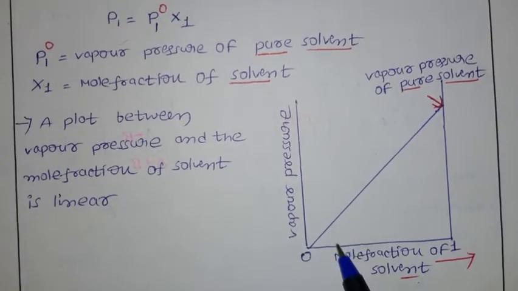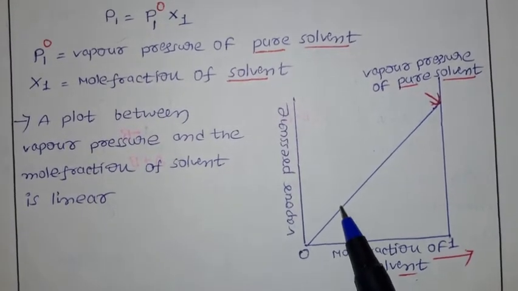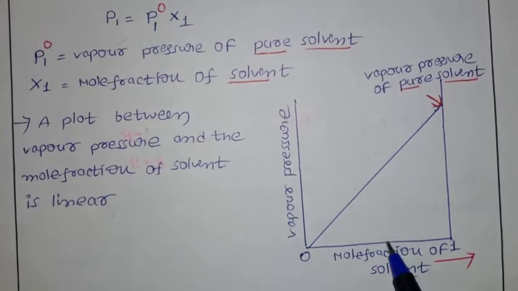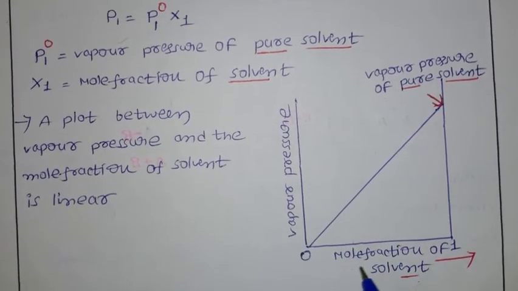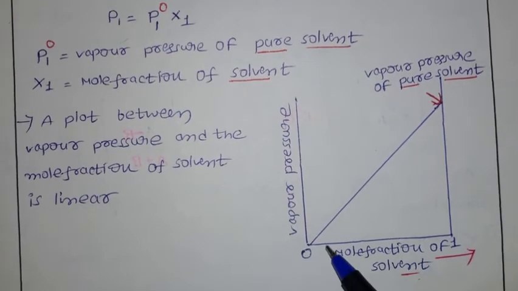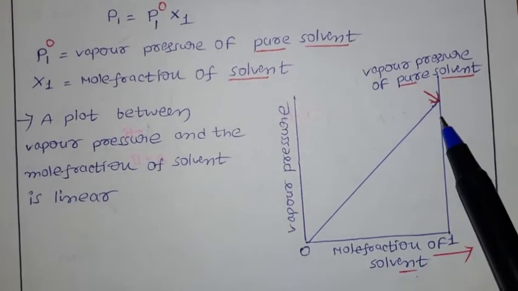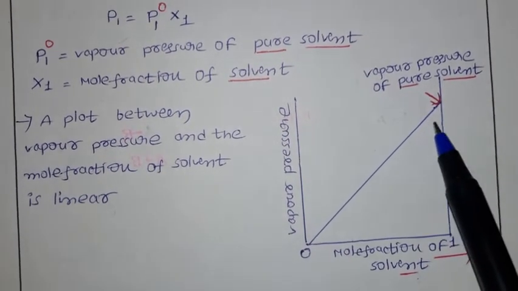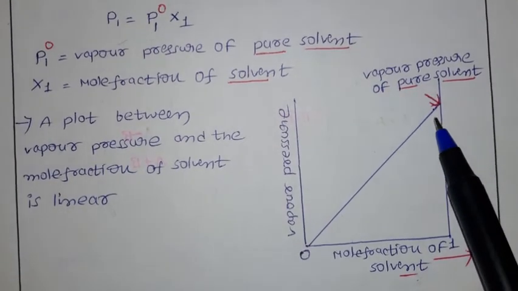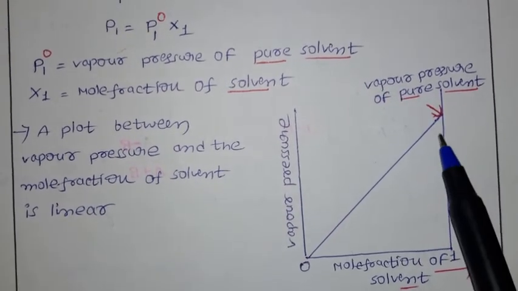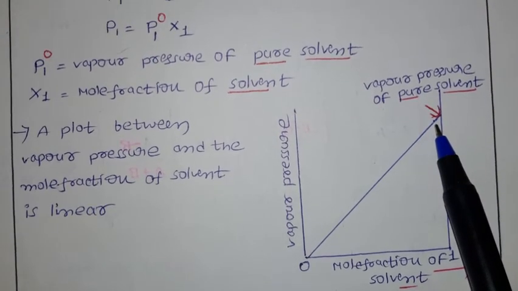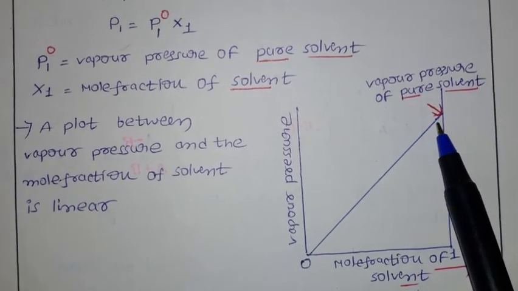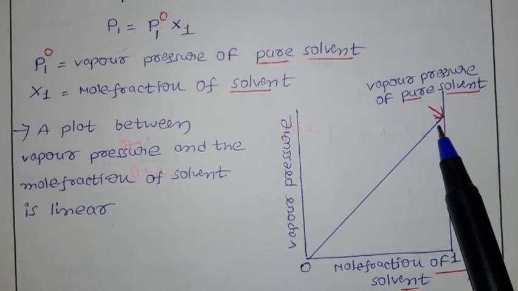For this mole fraction, the vapor pressure is this much. For this mole fraction, it is this much. So once the mole fraction of the solvent increases, the vapor pressure increases. This is about the pure solvent, not the solution. This is about the vapor pressure when you add a solute that is a solid to a solvent that is a liquid.